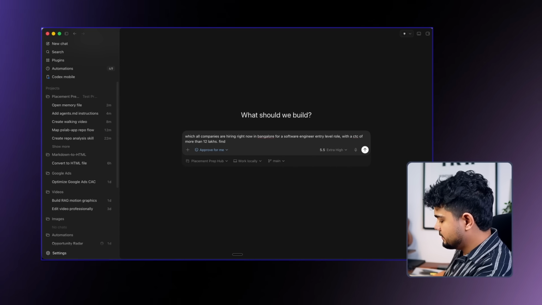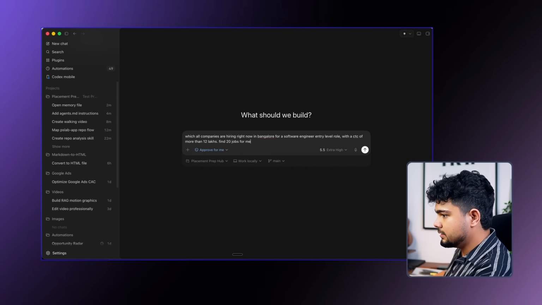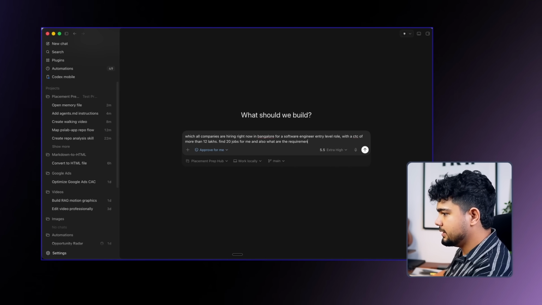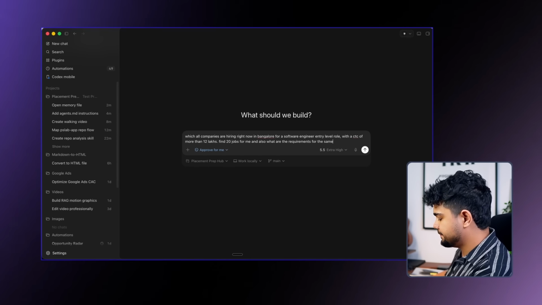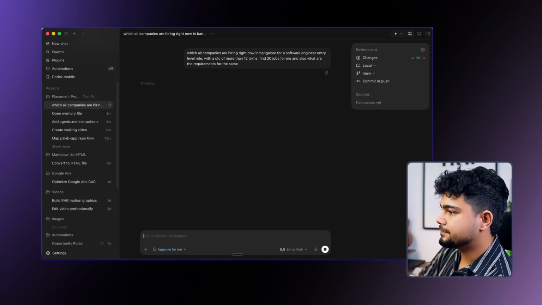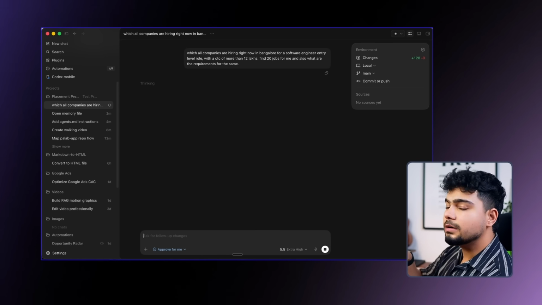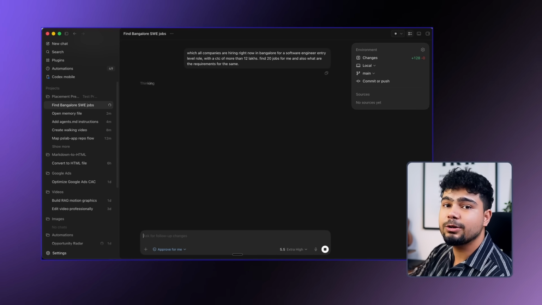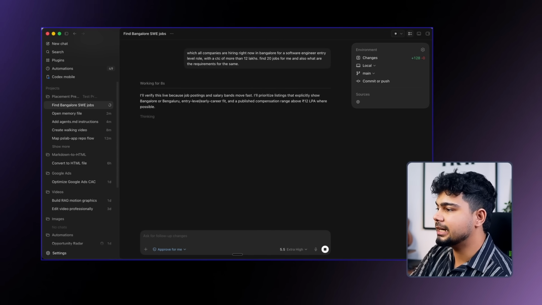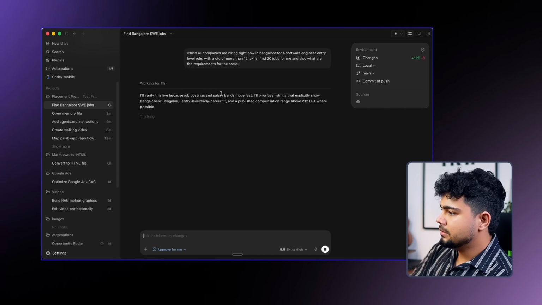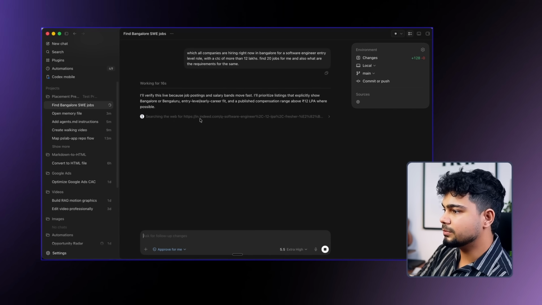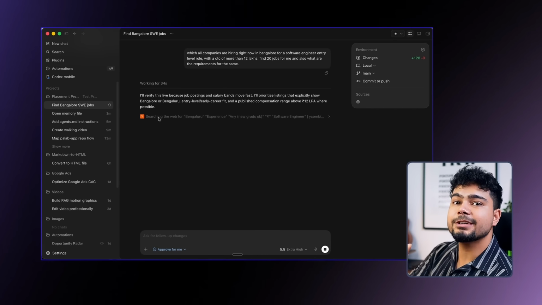Find 20 jobs for me, and also what are the requirements for the same. So now Codex will decide which browser to use, which websites to go to, and everything, and then find all the jobs which are relevant for this particular description that I have given. As you can see, it started searching the web, going through multiple websites, and it can even control the web for us. And this is not much, this is very easy thing.